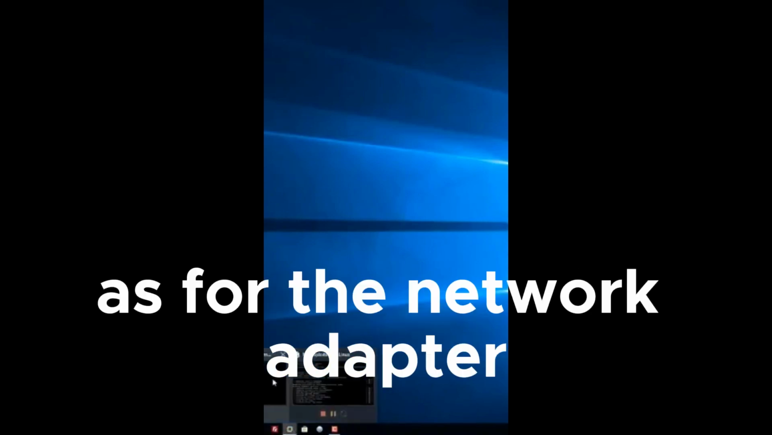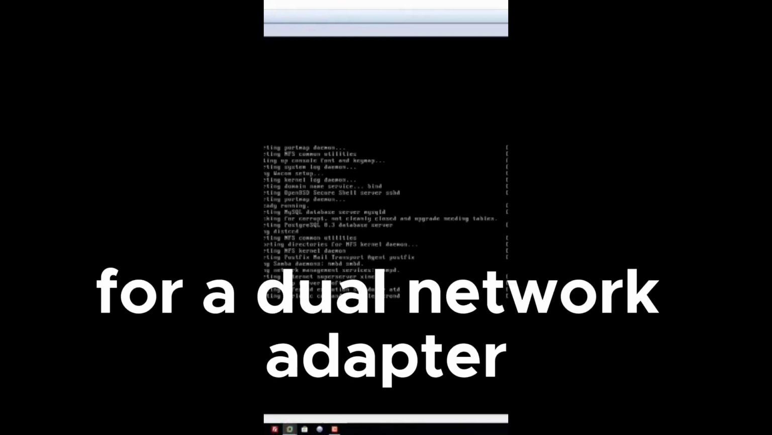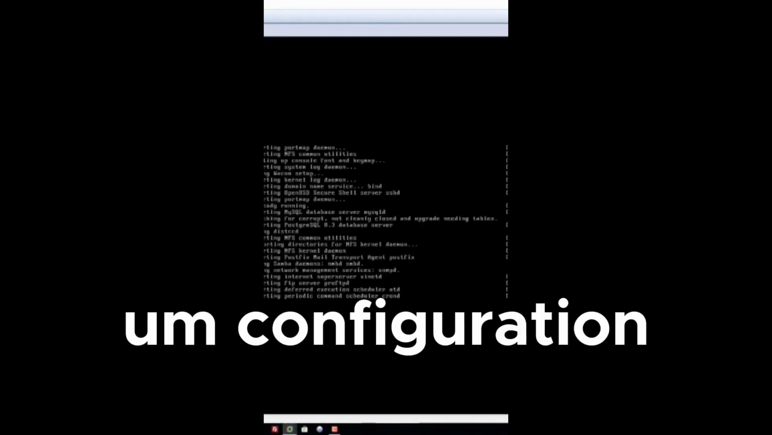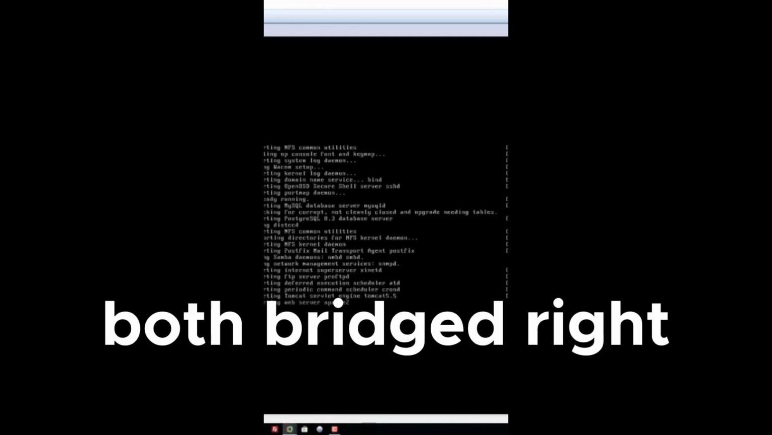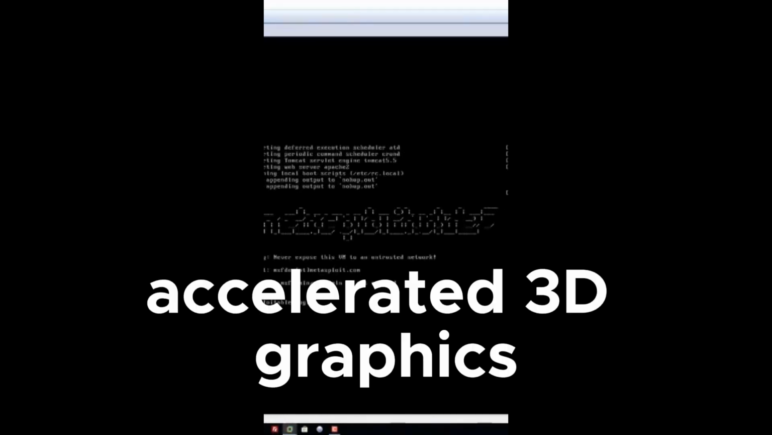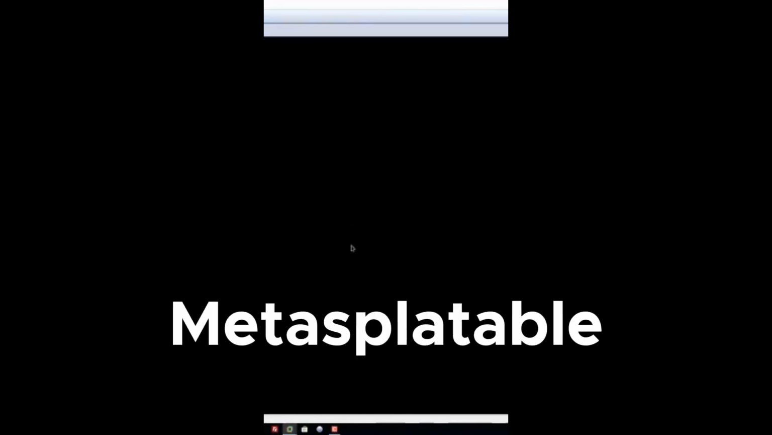Now, as for the network adapter, make sure that it's bridged, and if it prompts you for a dual network adapter configuration, make sure that they are both bridged. Alright, and once that's done, you can just hit OK, and you don't need to really use accelerated 3D graphics, because Metasploitable is a command line and lacks a graphical user interface.